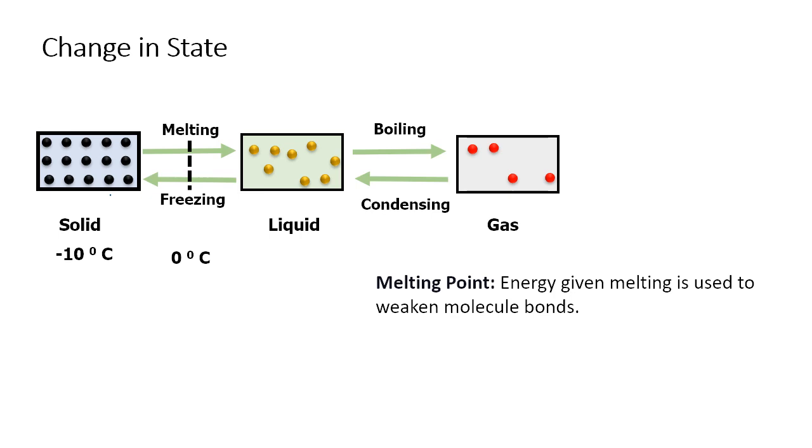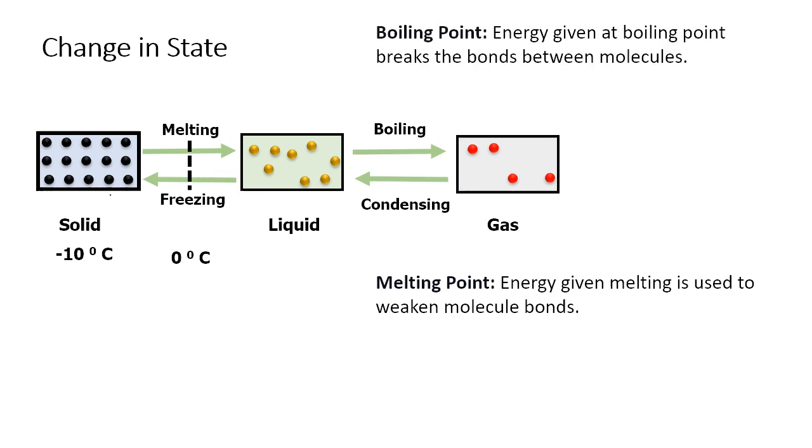If we keep adding heat to water, it finally converts to gas. At boiling point, energy given breaks the bond between the molecules of liquid. The boiling point of water is 100 degrees Celsius. At the same temperature, conversion from gas to water also happens, and that process corresponds to condensation. In condensation, heat is removed from the substance.